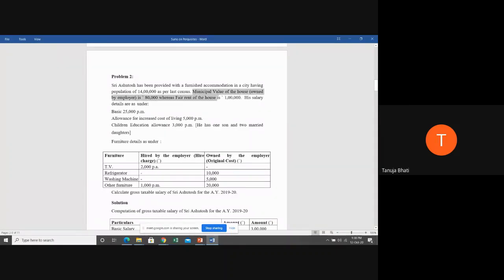So students, are the municipal value and fair market rent of the house important in the calculation of perquisites? No, because in our provision nowhere have we come across these words, so it is not important. What is important when accommodation is given is to know the population of the city. The salary details are as under.